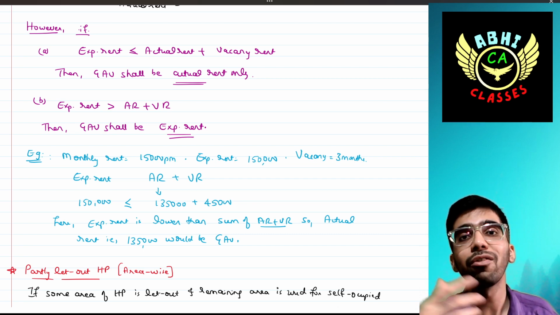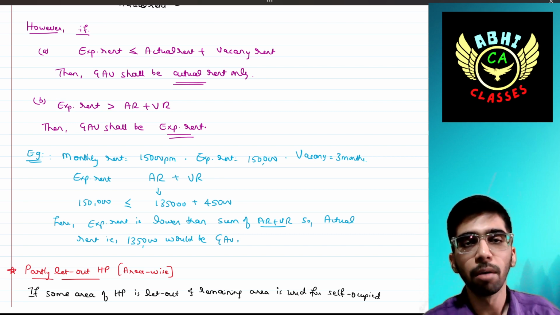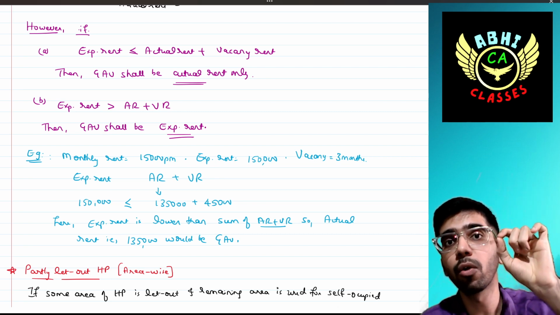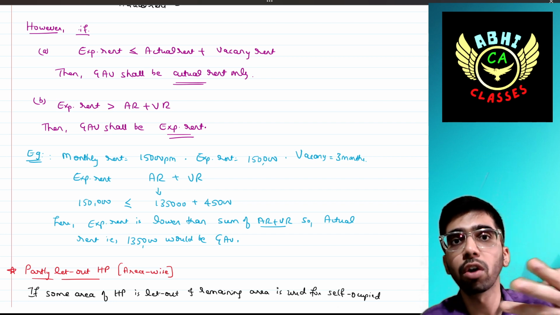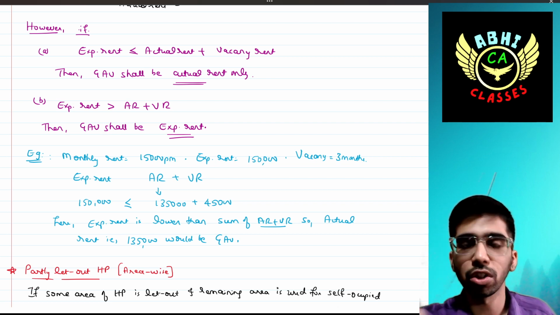Why are we not taking that 45,000? Because it is unrealized rent. We will deduct that, but remember the deduction is only possible if the Rule 4 condition is satisfied. Hence we are taking 1,35,000 as the gross annual value.